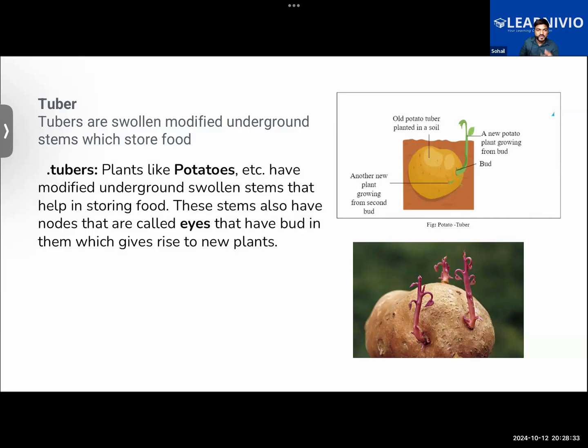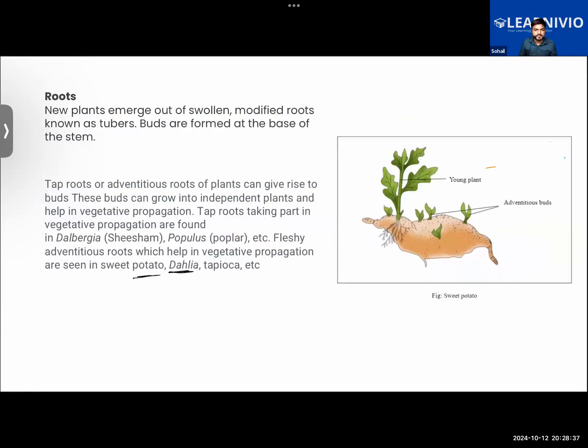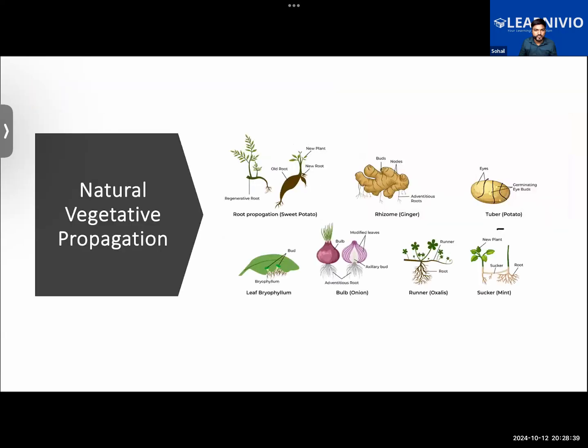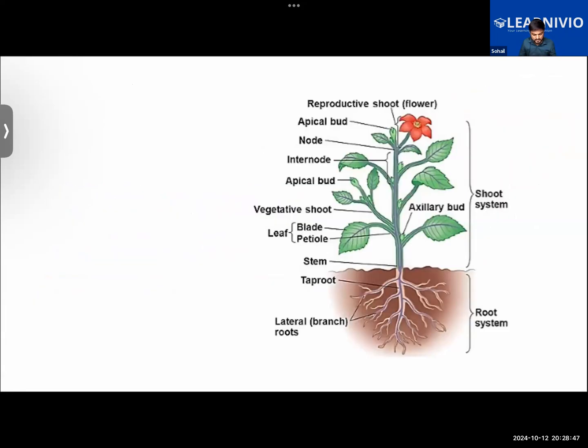Yes, Fatima, what were the examples of natural vegetative propagation? Examples of plants that grow via the natural method of vegetative propagation.